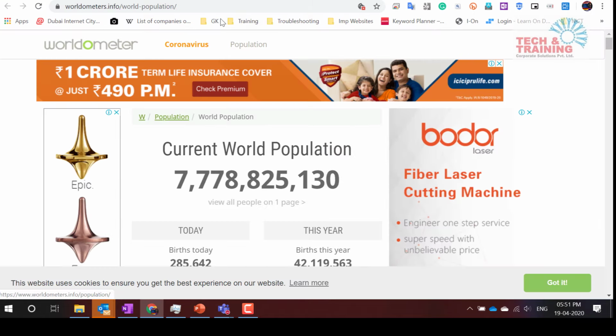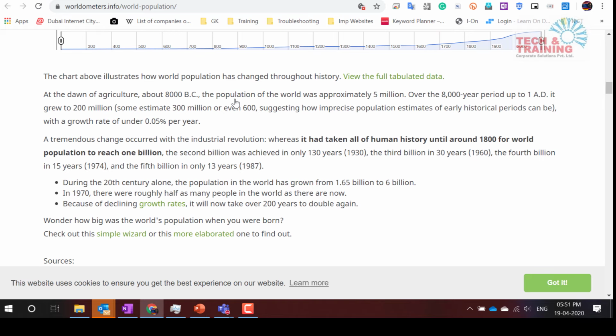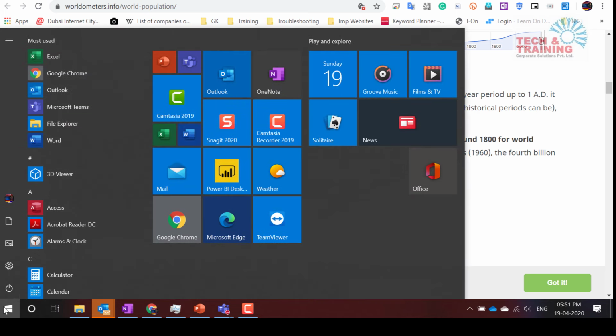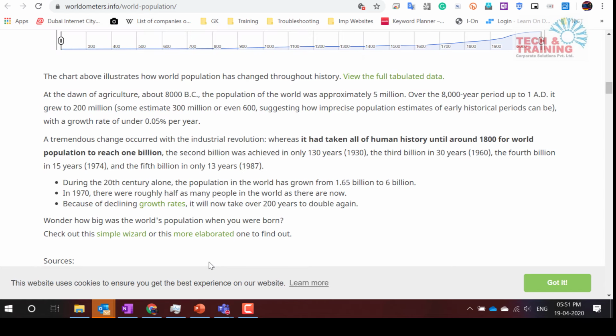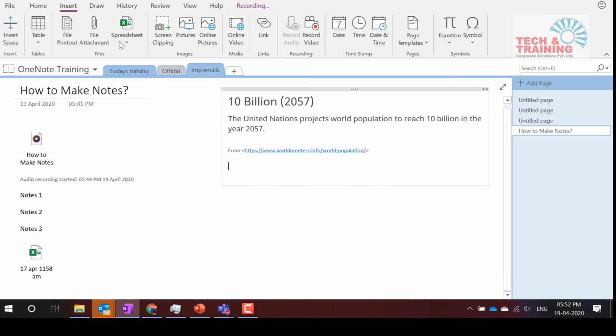Okay. I go to a website. Now I like this particular paragraph, these three paragraphs till here. So I'm taking a snapshot. Yeah. So I can directly take a snapshot. I don't need any third party application. I can directly take a snapshot within OneNote as well.